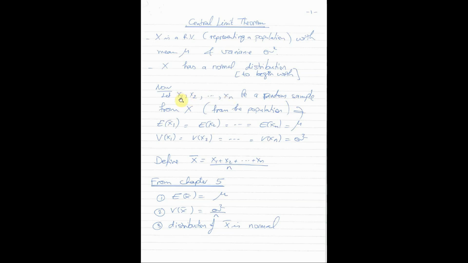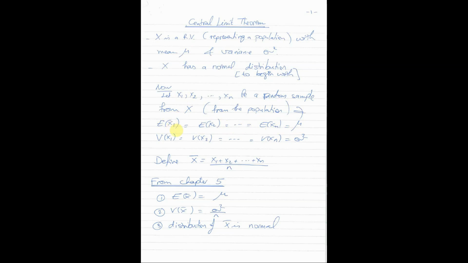Now, these random variables here are not just any random variables. These are random variables that were taken from the same population. They represent observations that were chosen at random from the same population. So although x1 is random, its average, the expected value of x1, is the same as the expected value of x2, and so on, until the expected value of xn, which is equal to mu, the population mean.